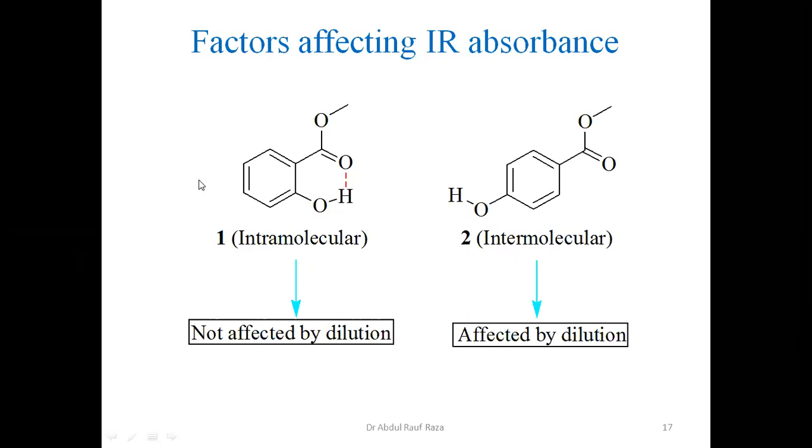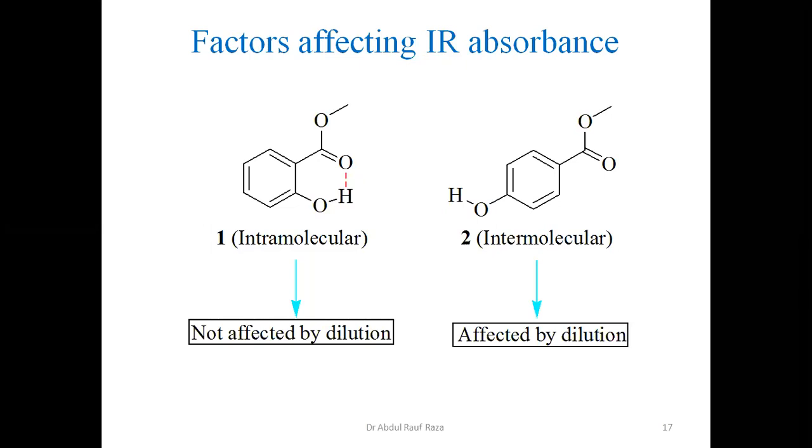This is very simple if you compare water with ethanol. Ethanol has a boiling point of 76 degrees Celsius, whereas water has a boiling point of 100 degrees Celsius. So why? Because in the case of ethanol and water, what is the difference? Oxygen is bonded with one hydrogen in the case of ethanol. In the case of water, the same oxygen is bonded with two hydrogens. In the case of ethanol, one hydrogen is replaced by an ethyl group.